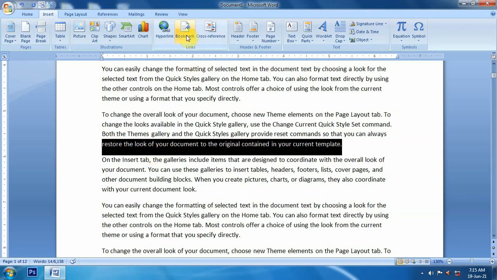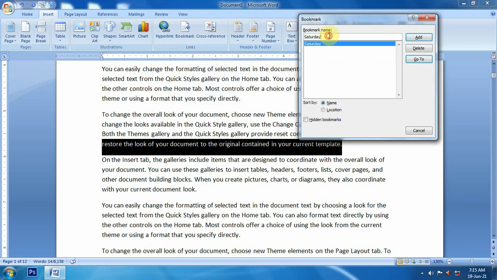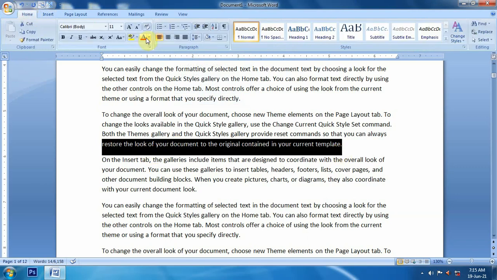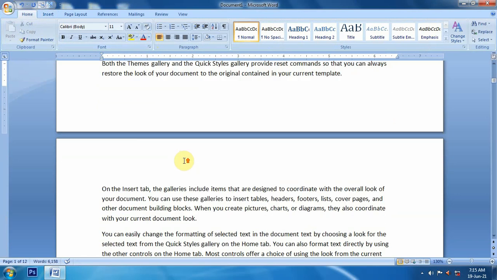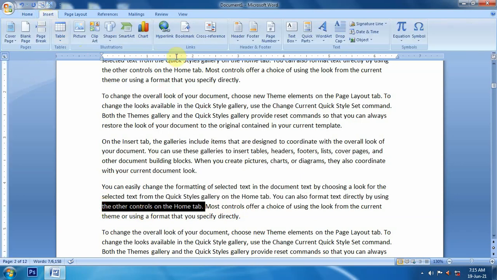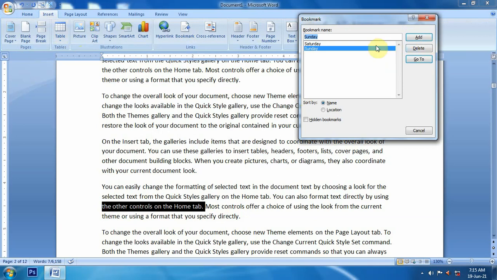So I will put a bookmark here. I will write Sunday and add. That means on Sunday I worked up to here. I will change its color also. Suppose on Monday I studied this book up to here. So I will go to insert, bookmark, and I will say Monday and add.